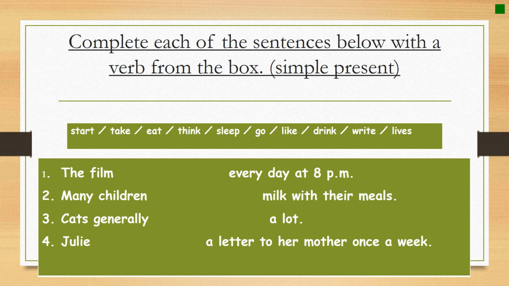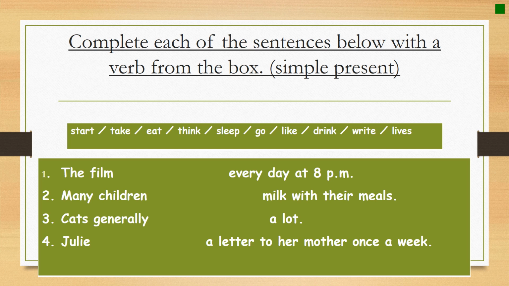So these verbs, in order to be changed to the simple present tense, we should add s or es or ies to the verb. And you all know the spelling rules till now. So we have to fill in the blanks here with verbs from the box above, but we have to put the verb directly changed to the simple present tense.